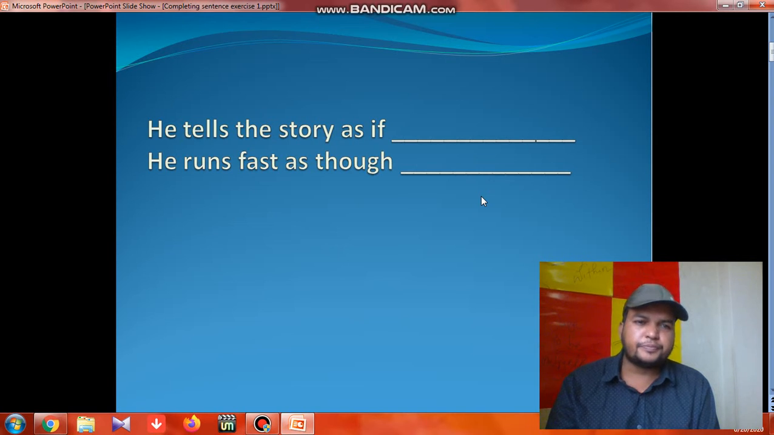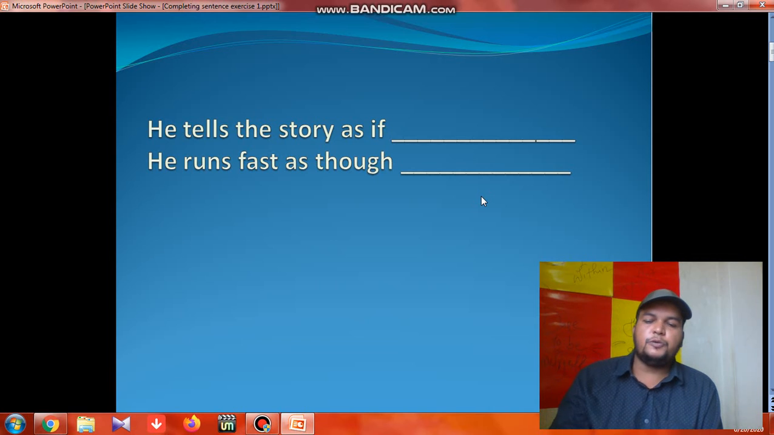And the second one: he runs fast as though. In these two sentences you will find the phrase as if, as though, and the previous clause, the first clause, is present simple. So I repeat the rule. If you find present simple before as if, as though, then the next clause, the second clause, will be subject were then object, or subject be to object, meaning you have to construct the sentence with were or the past form of the verb. You understand? Well, let's see the answer.